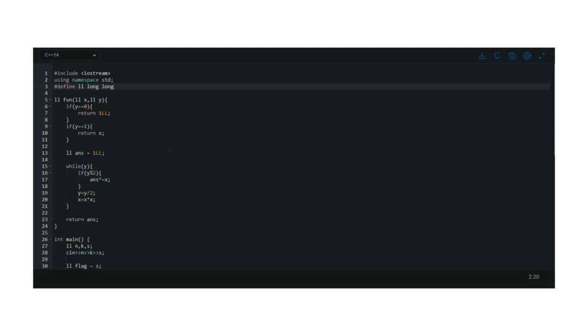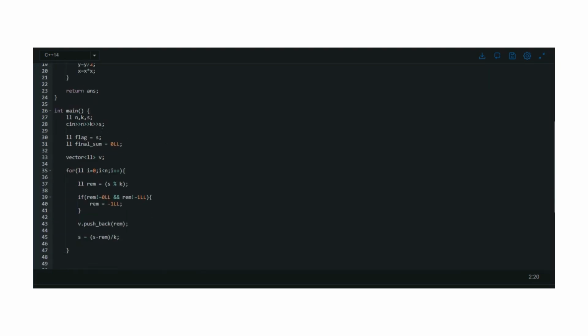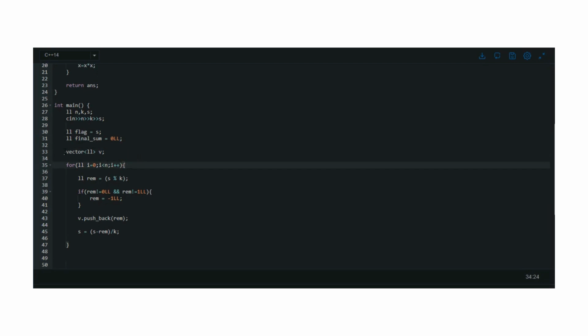So this is the implementation part. Here I have taken N and K as input from the user. Then I have stored the S value in a flag, because the second condition is that we need to check whether our summation value is equal to S or not. If it is equal, then we print the vector. I stored it in the flag because we are updating the S value. Here I have declared the final sum variable to store the current sum value, and a vector for pushing our remainders.